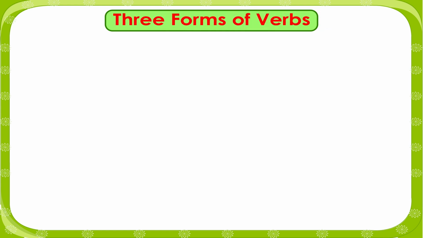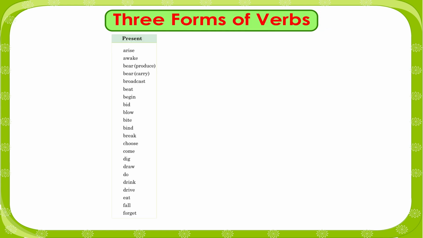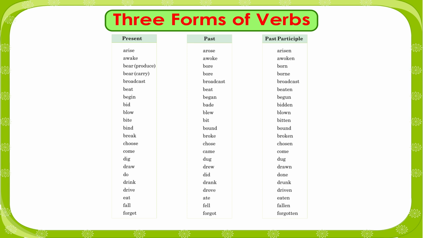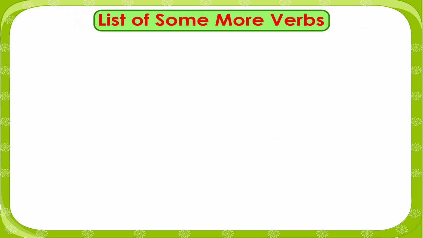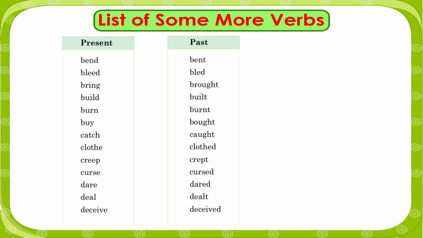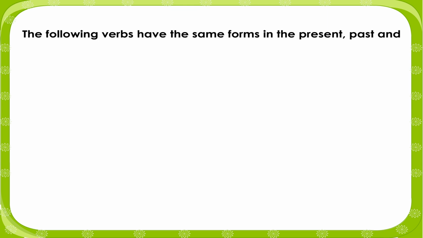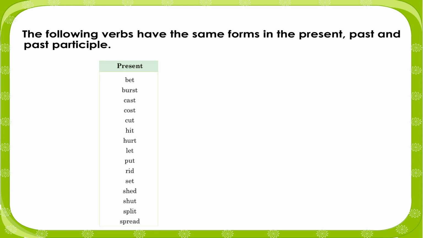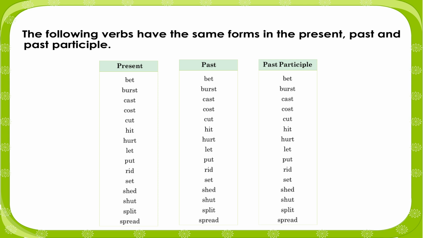Three forms of verbs: present, past, past participle. List of some more verbs: present, past, past participle. The following verbs have the same forms in the present, past, and past participle.